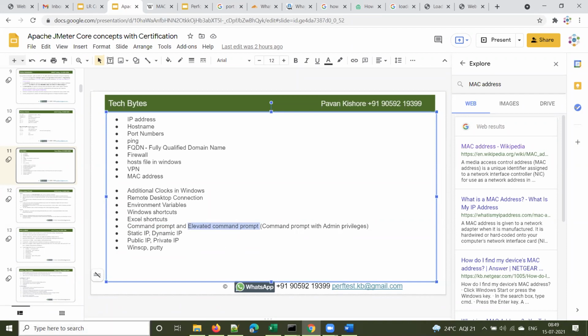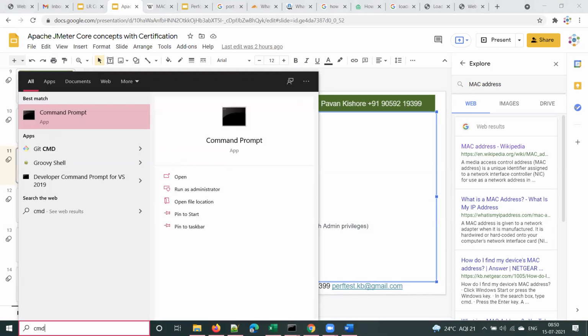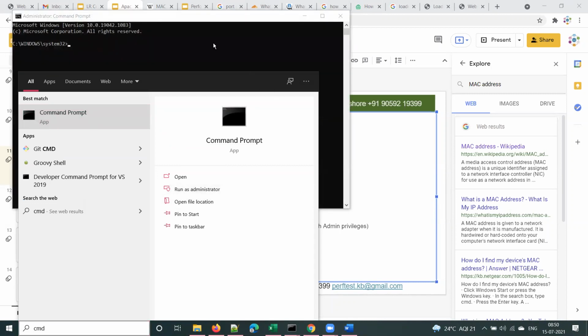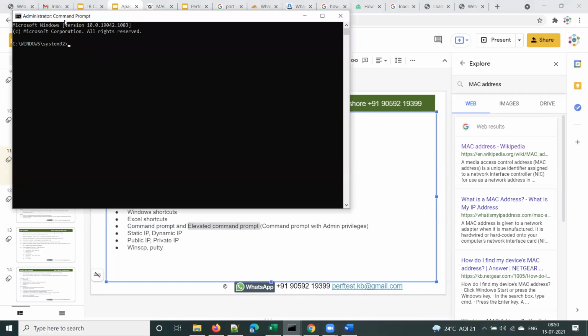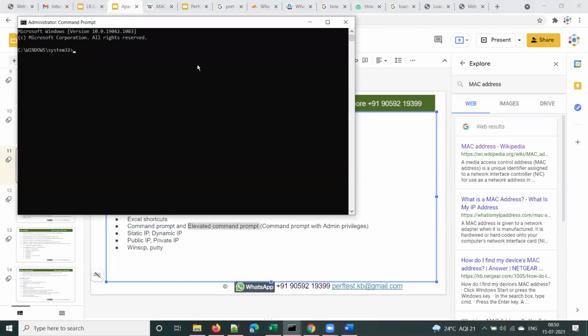How can you launch that? First of all, what is elevated command prompt? Elevated means command prompt with admin privileges. I gave it in the bracket. Command prompt with admin privileges is called elevated command prompt, right? And how do you launch it? You type CMD and use this, simple as that, run as administrator. Now you can see it will show you administrator command prompt.